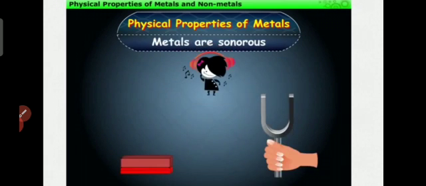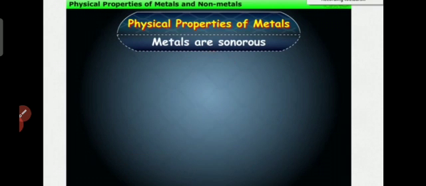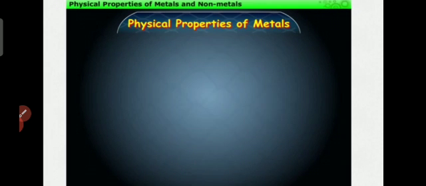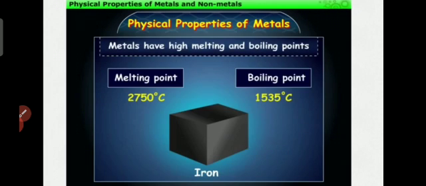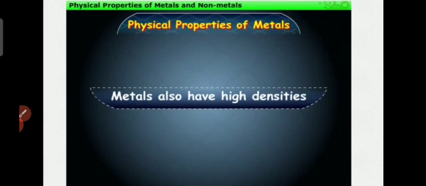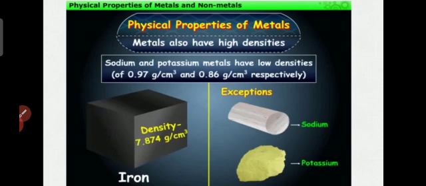So, physical properties of the metals. They are sonorous, that means they produce a ringing sound. When we beat the dishes and glasses we hear the ringing sound. The school bell is sonorous. Metals have high melting and boiling points. For example, to melt aluminium, silver, gold, we need high temperature. And metals have high densities. Density means thickness. Iron is very thick, with higher density. The exceptions are sodium and potassium, which don't have much density.